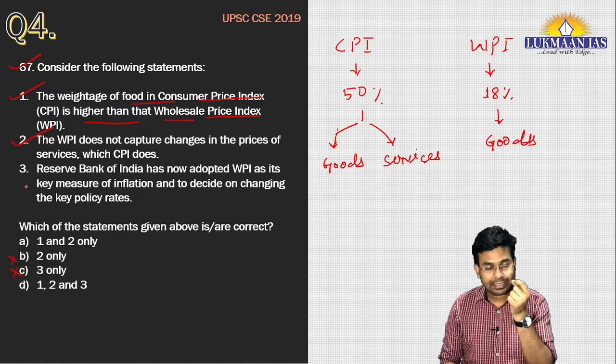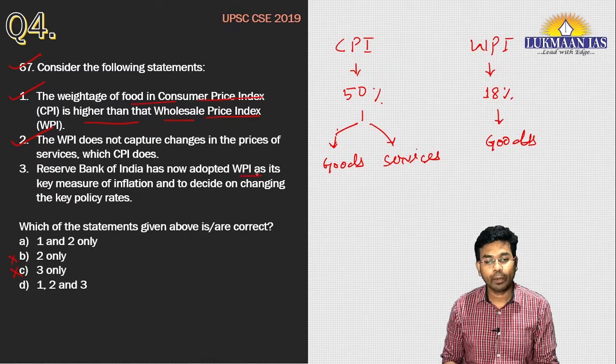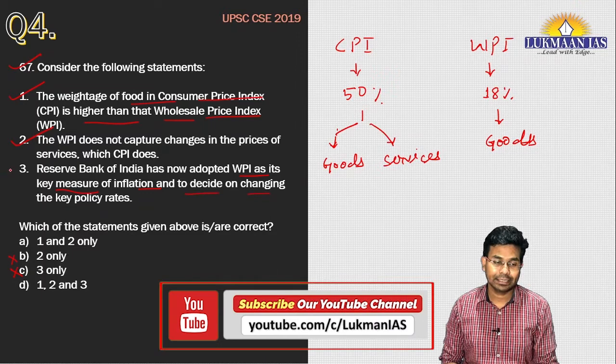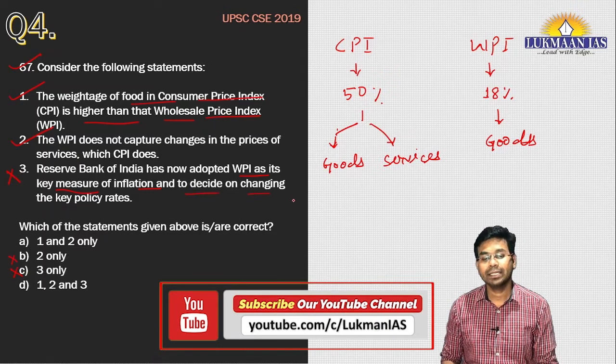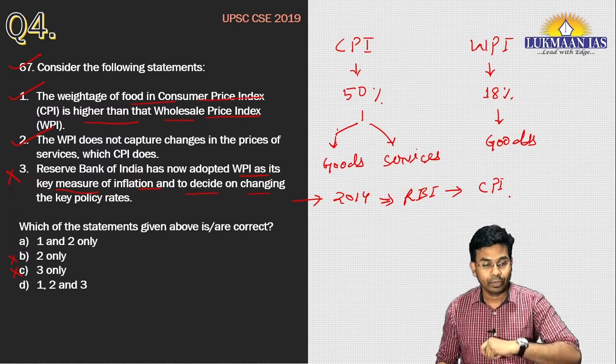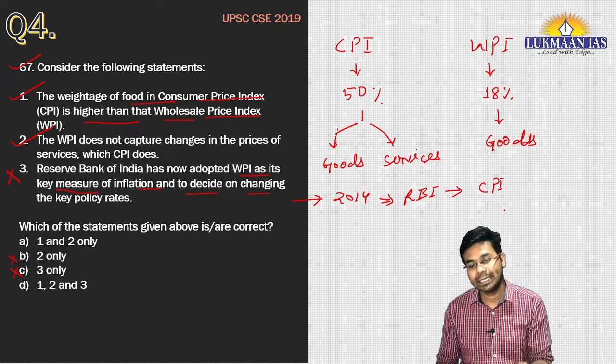Now let us read the third statement, which says Reserve Bank of India has now adopted wholesale price index as a key measure of inflation and to decide on changing the key policy rates. This statement is incorrect because in the year 2014 the Reserve Bank of India decided that it will use only consumer price index as a key measure of inflation to decide on the changing key policy rates.